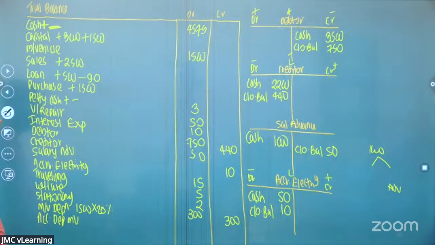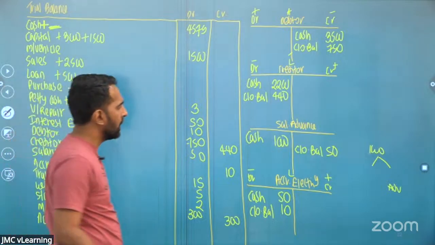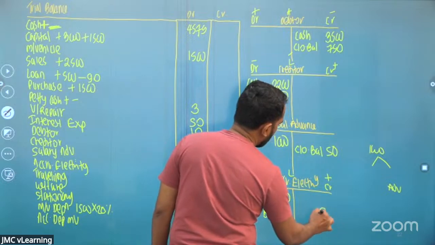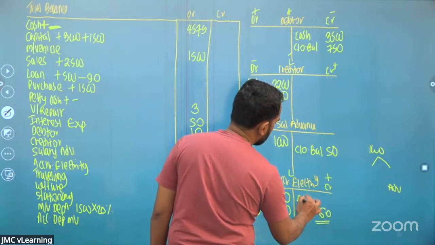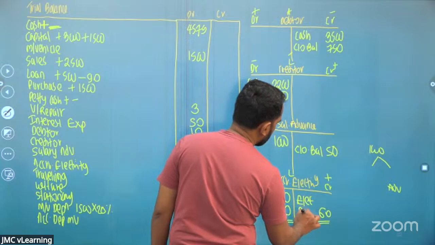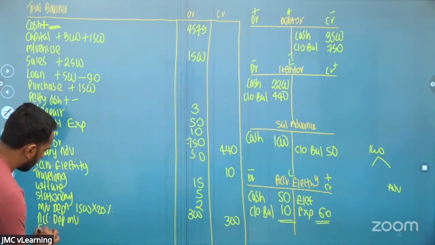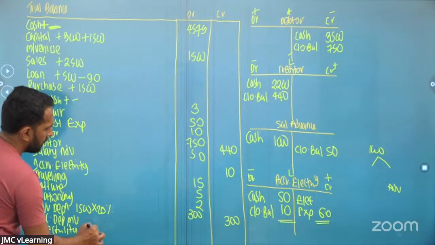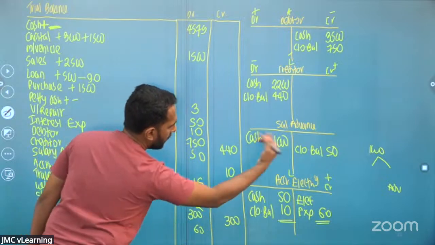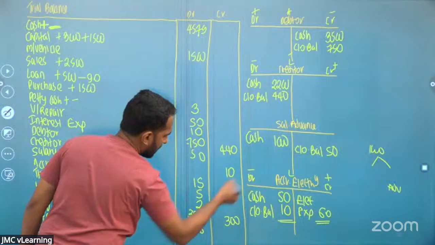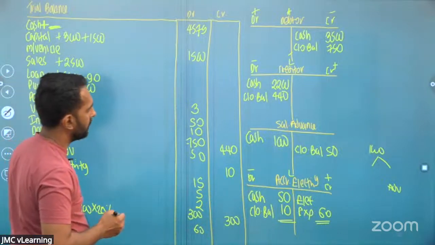Okay. Right, I'm done with all these adjustments. I just have to close the T accounts. When I close the electricity account, I'm getting the electricity expense of 60 rupees. So accrued electricity is credited, electricity expense debited 60.